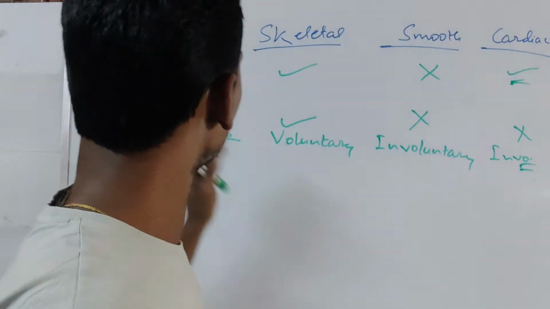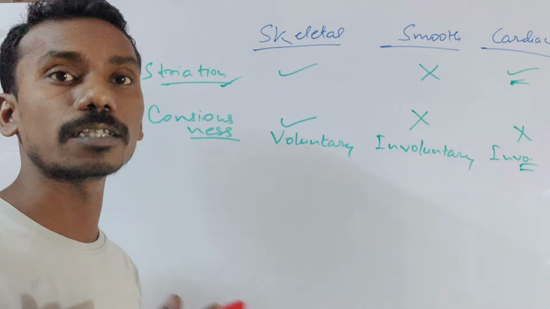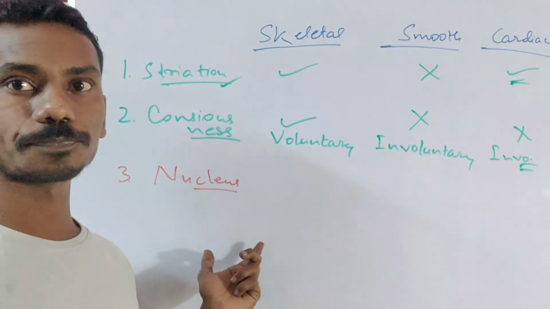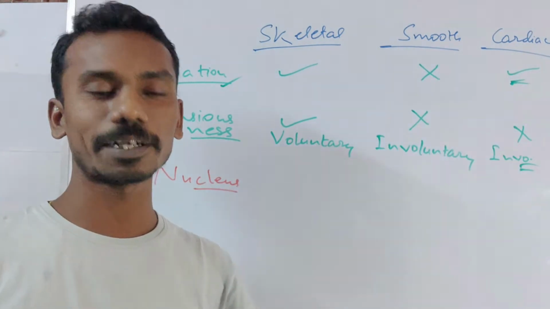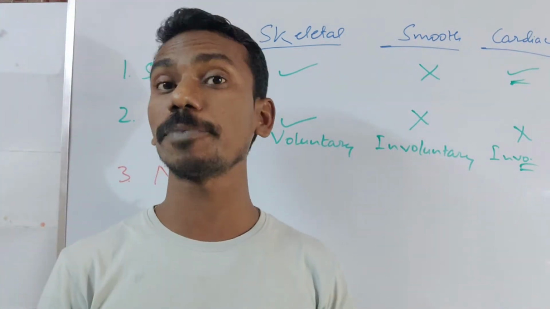So apart from striations and consciousness, we'll be discussing some other properties. These properties are like nucleus. Whether the skeletal muscle has a nucleus, smooth muscle has a nucleus, cardiac muscle has a nucleus. Definitely all the muscles are tissues, and tissues are made up of cells.